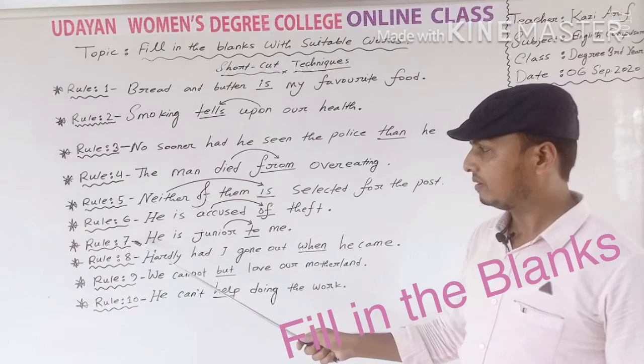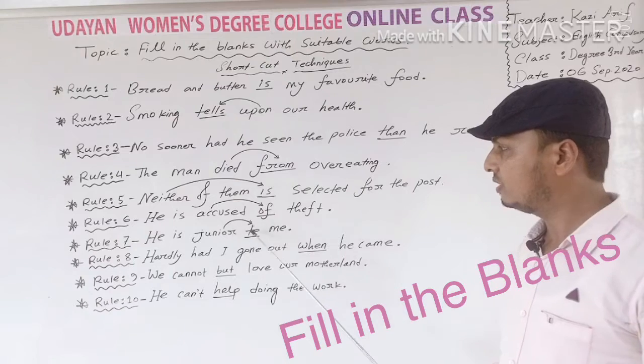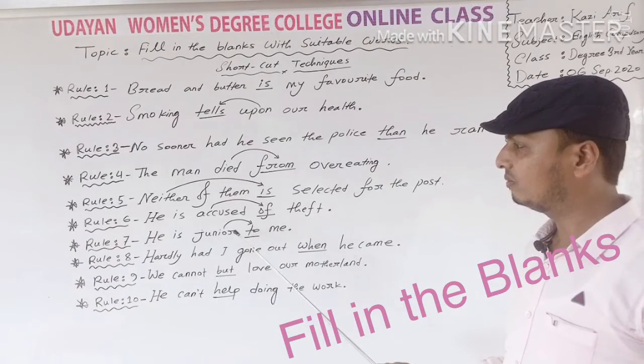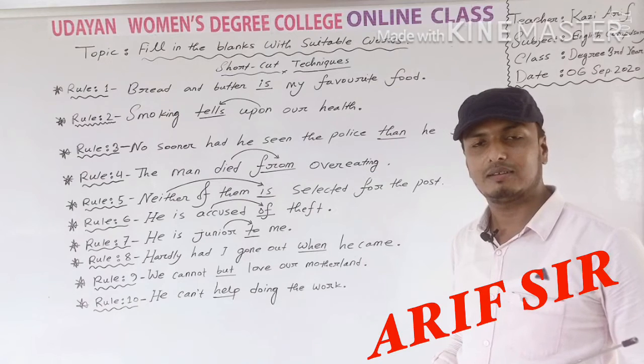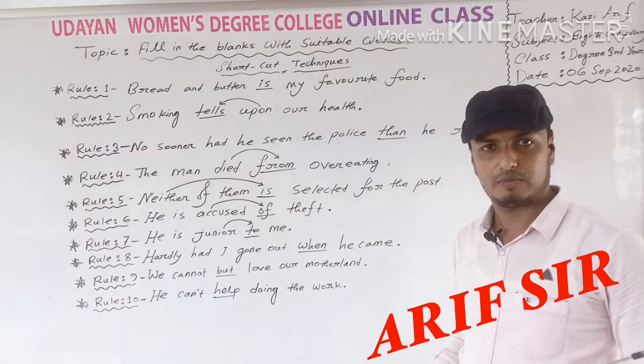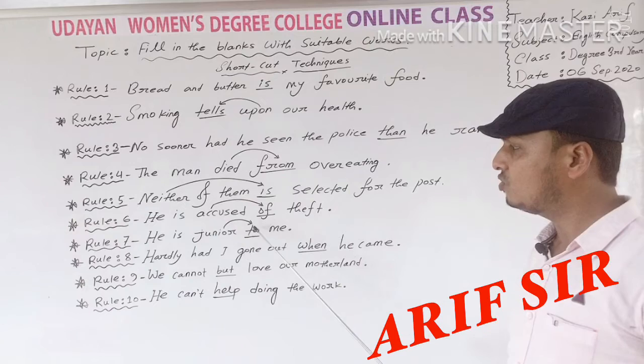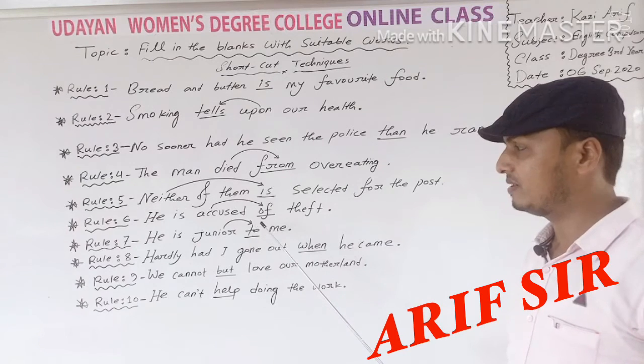Next, rule number 7: he is junior dash me. You know, junior, senior, superior, inferior, these are Latin comparative adjectives. Okay, and after Latin adjectives, you should use always to, mind it.